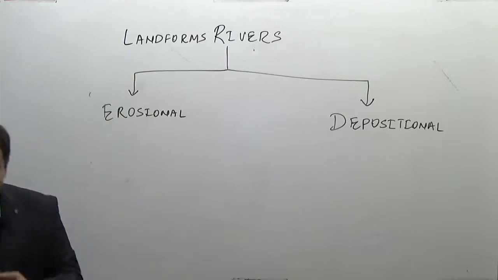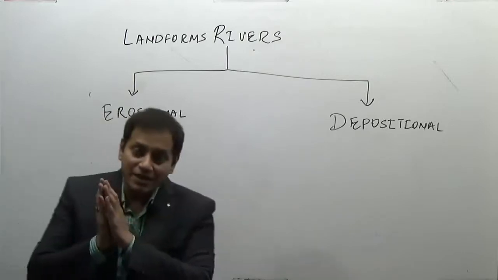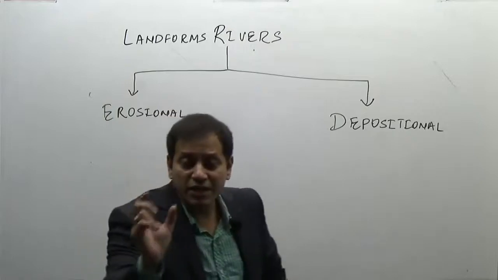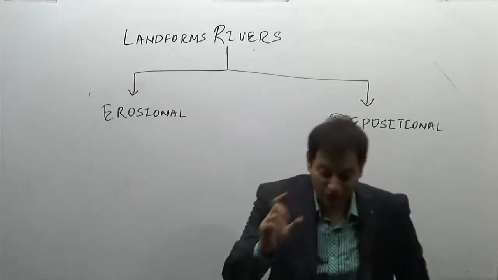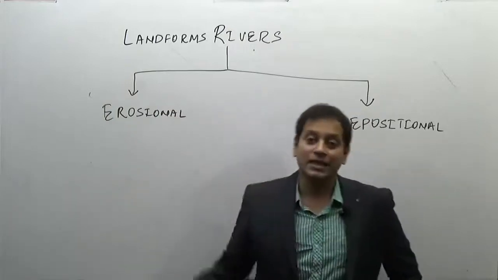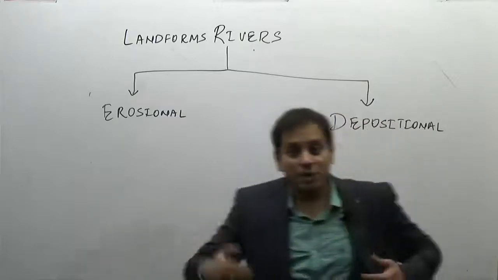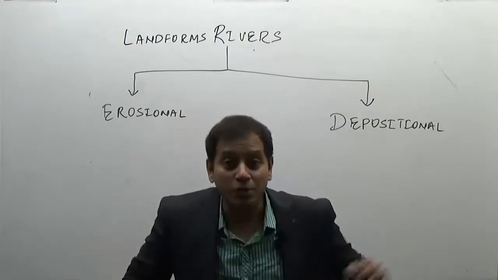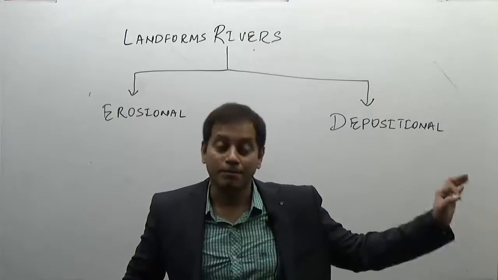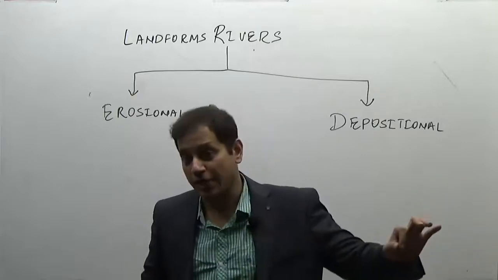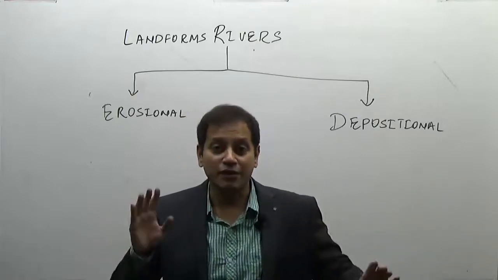Now, what are these erosional landforms? That is, those due to erosion. In which area, which stage of a river will the erosional landforms be more dominant? In the youthful stage. The depositional landforms on the other hand will be more dominant in the middle, that is the mature stage, or old age. These are the two different kinds of landforms.